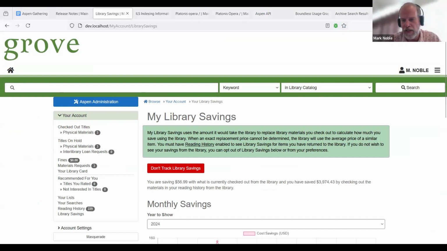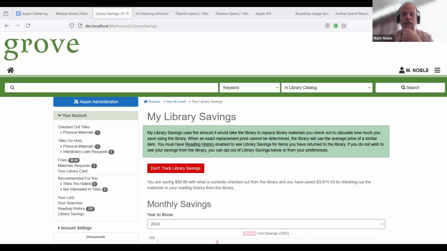And then, yes, there was a question about whether this is by item type. So it's by item type, so by the format, and it can be either the ILS price or the replacement field. Since it's set by the indexing profile, you choose which one.